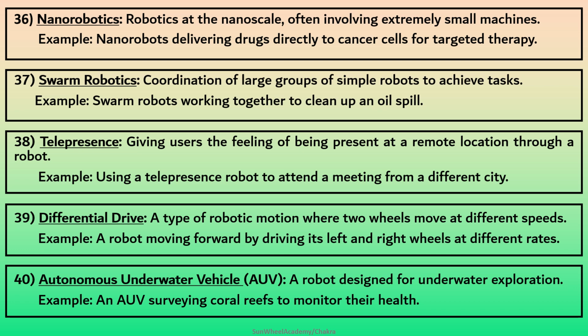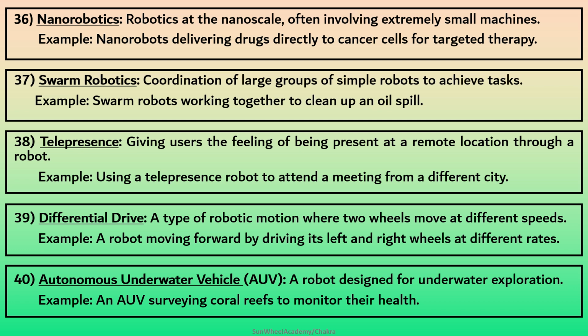38. Telepresence. Giving users the feeling of being present at a remote location through a robot. Example: using a telepresence robot to attend a meeting from a different city. 39. Differential drive. A type of robotic motion where two wheels move at different speeds. Example: a robot moving forward by driving its left and right wheels at different rates.